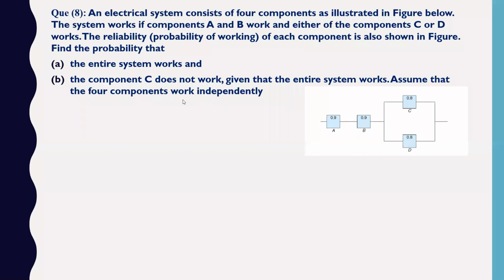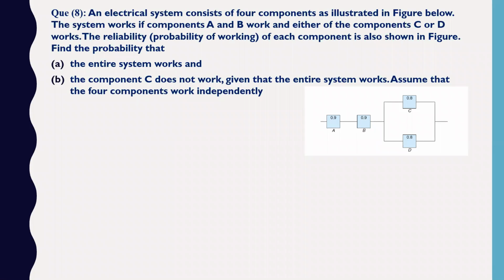Just read this question very carefully. There's an electrical system consisting of 4 components as illustrated in the figure. You look into the figure. ठीक है? The system works if components A, B work and either of the components C or D works.